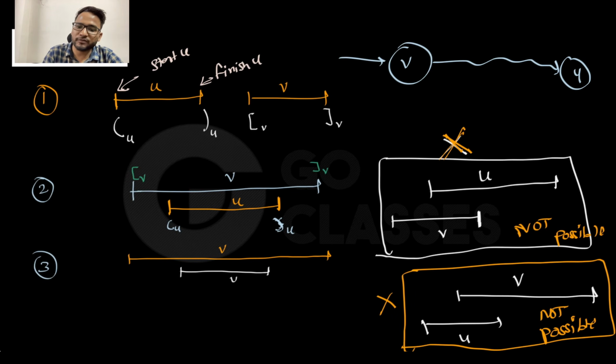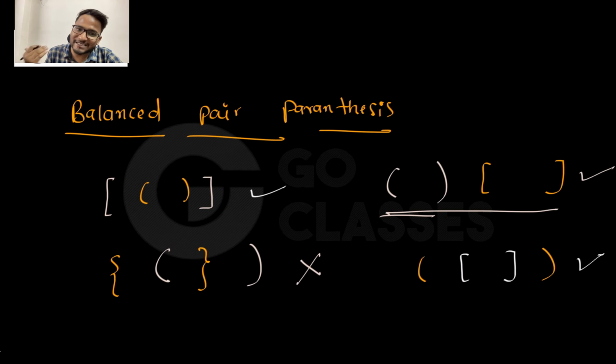Okay, so that's what the parenthesis theorem says. Now this theorem is very useful. You will see how we are going to use this in the questions. Basically, this theorem is exactly similar to the balanced parenthesis theorem, where I say that this is a balanced pair, and you cannot have these kinds of scenarios where you are starting this and then ending this, while in between you are having different kinds of parentheses, right?